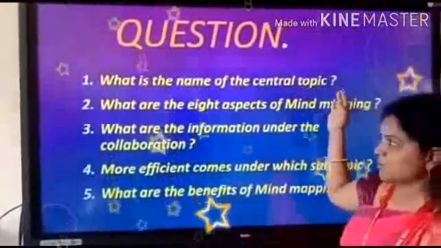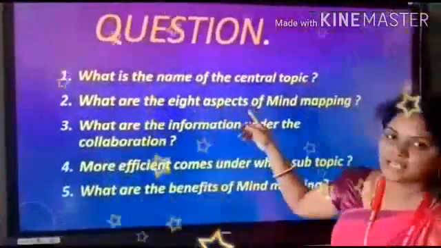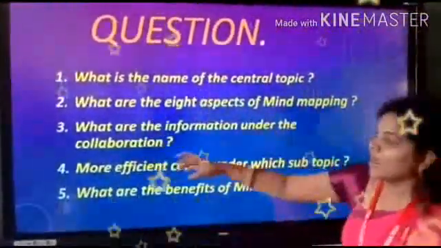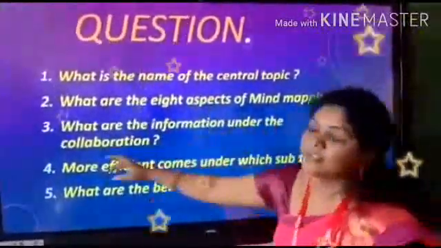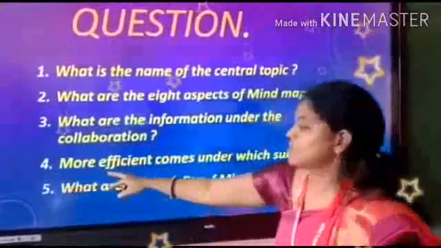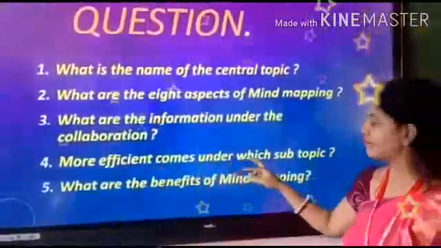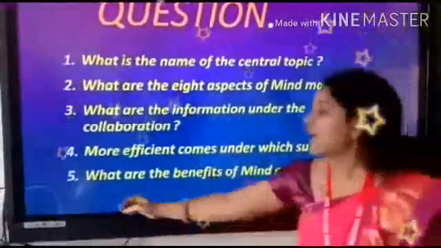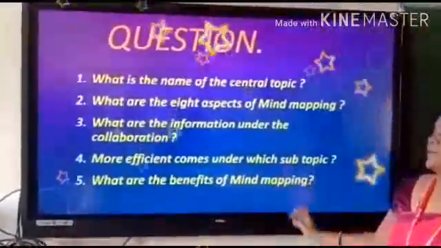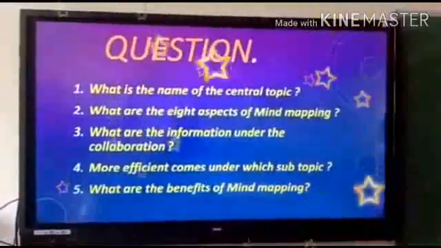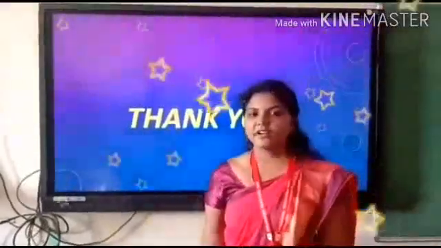First question is, what is the name of the central topic? Second question, what are the 8 aspects of the mind map? Third question is, what is the information under collaboration? Fourth question is, more efficient comes under which subtopic? And fifth question is, what are the benefits of the mind map? These are the questions you have to answer on my concept.